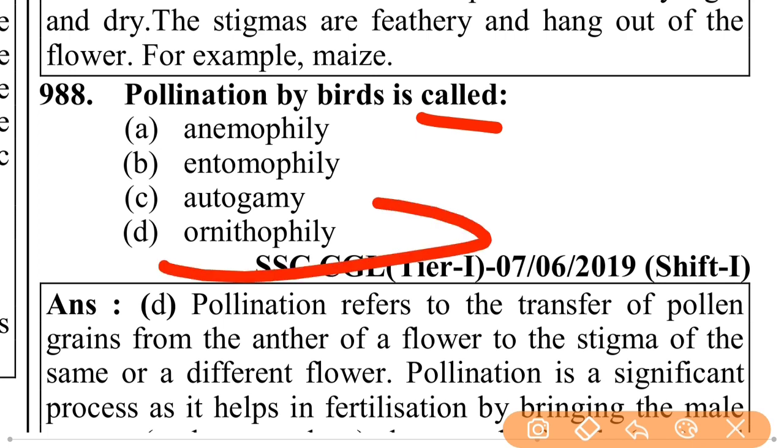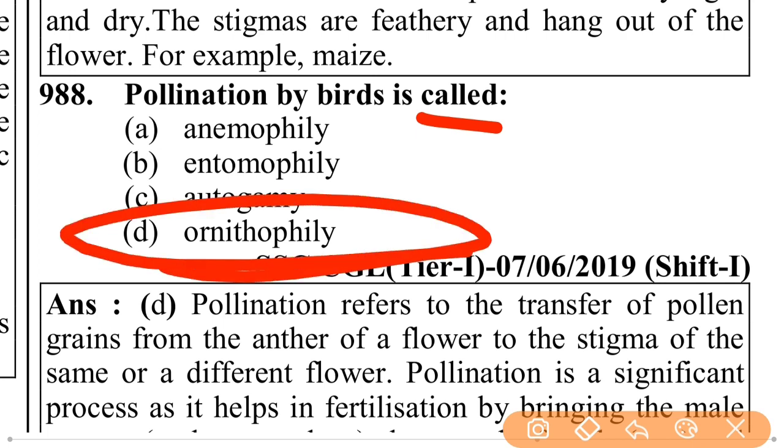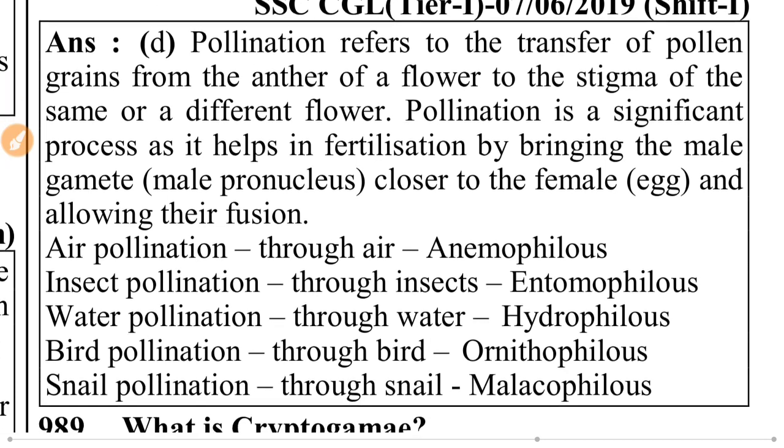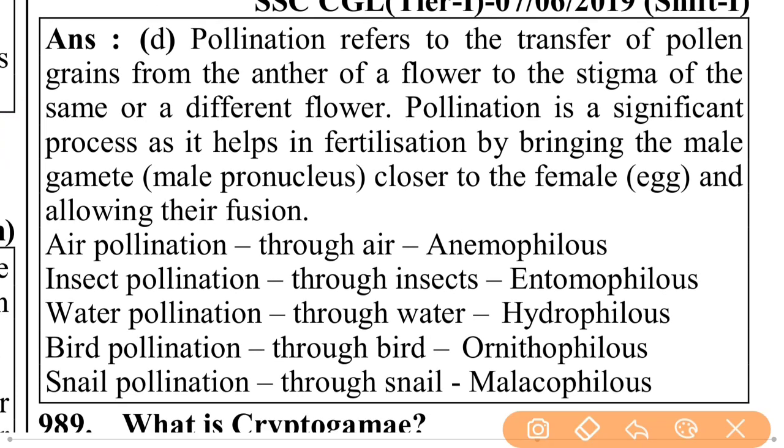Pollination by bird is called ornithophily. Pollination refers to the transfer of pollen grains from the anther of a flower to the stigma of the same or a different flower.